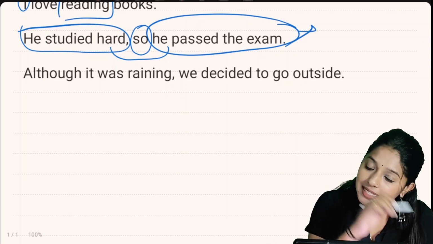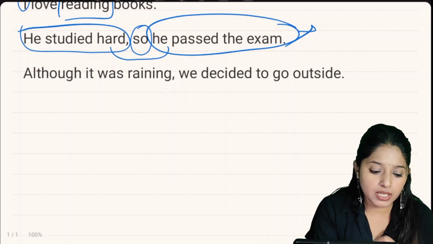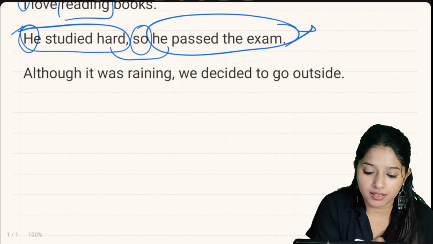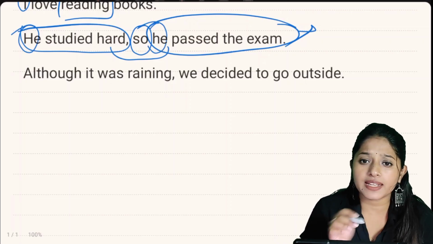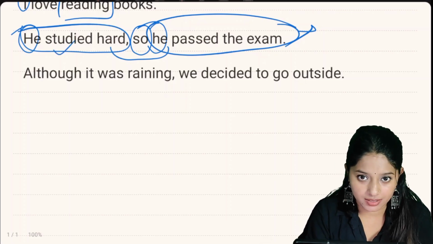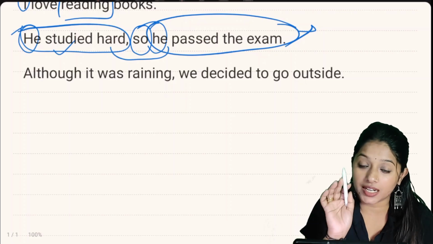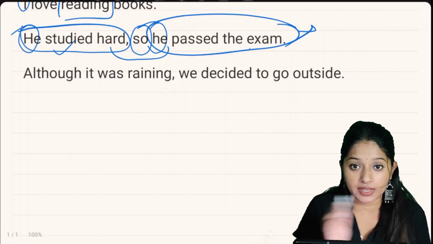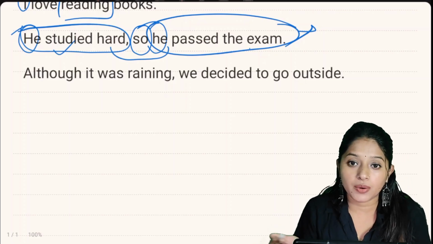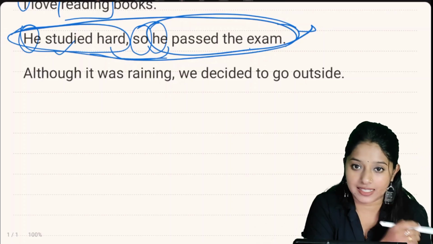Yes. So let's identify now what is the subject and what is the verb here. He, right? He and he. We are talking about a person. Now what is the verb? Study, right? He studied hard, right? He had studied hard. And what happens here? He passed the exam. What happened? He passed the exam. Okay, so this makes a complete sentence.